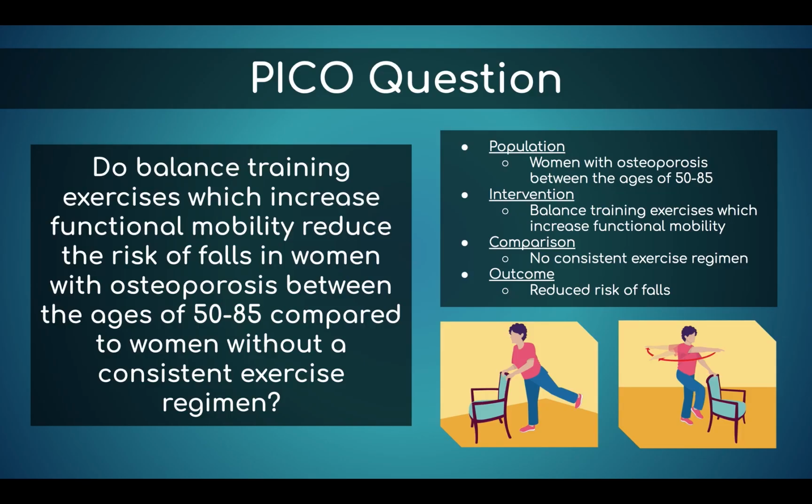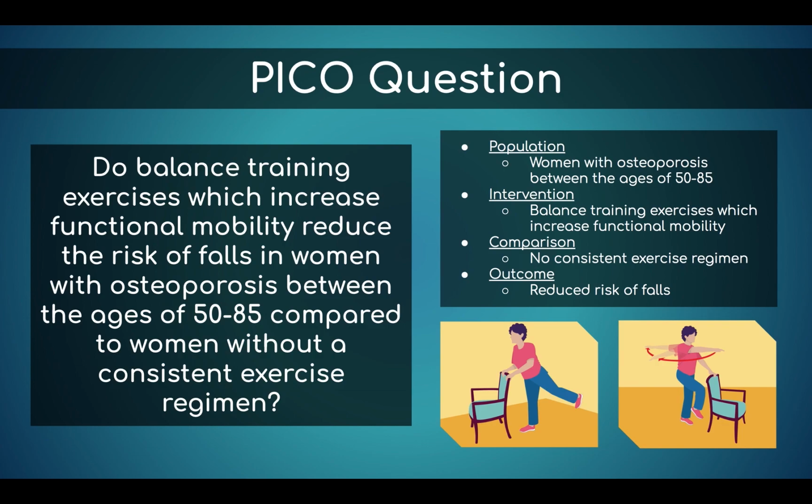To further investigate the efficacy of implementing exercise to prevent falls, we developed the PICO question: do balance training exercises which increase functional mobility reduce the risk of falls in women with osteoporosis between the ages of 50 to 85 compared to women without a consistent exercise regimen?